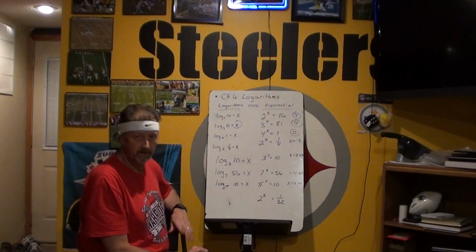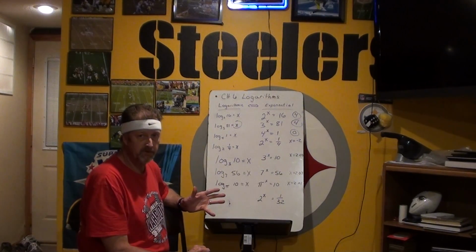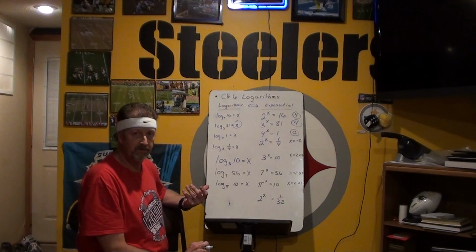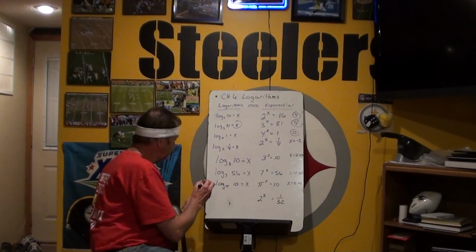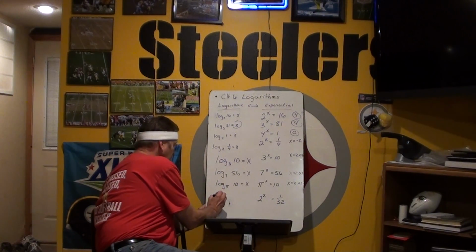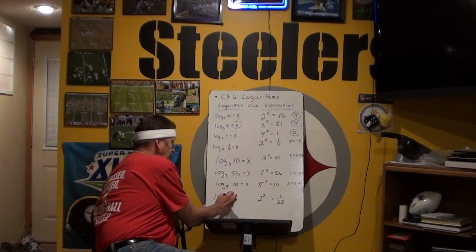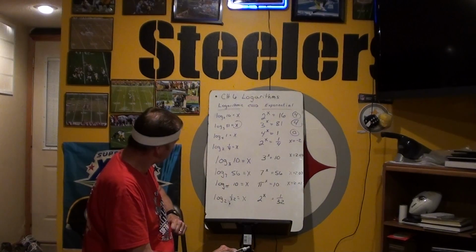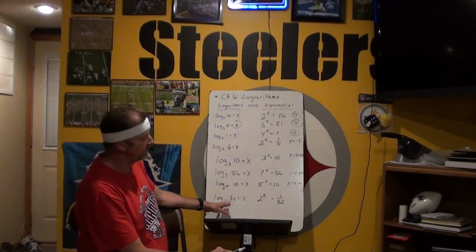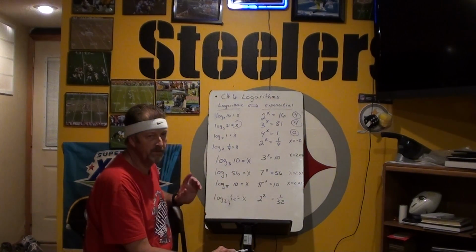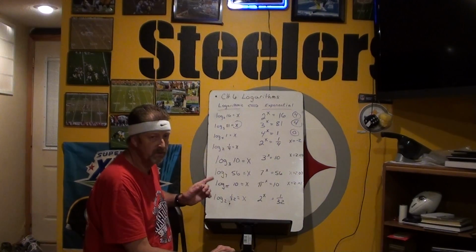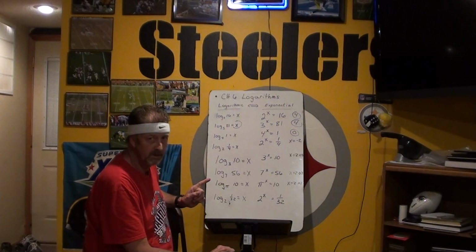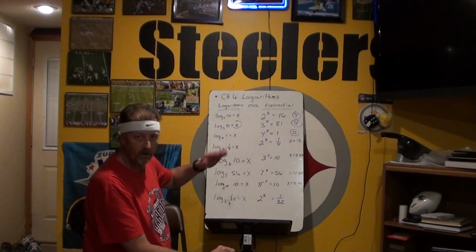Okay, this last one here looks pretty tricky, and it is pretty tricky, but let's write it in logarithmic form and just see what happens. So log base 2 of 1 over 32 equals x. Well, we can use our calculator here. We also, if you know that 2 to the 5th power is 32, then 2 to the negative 5th power would be 1 over 32.